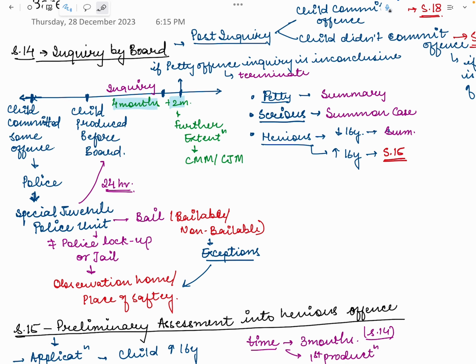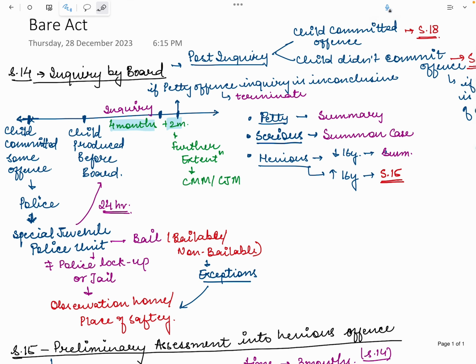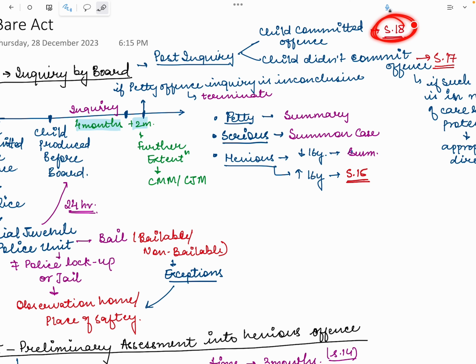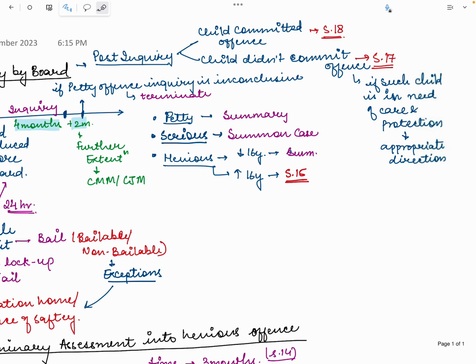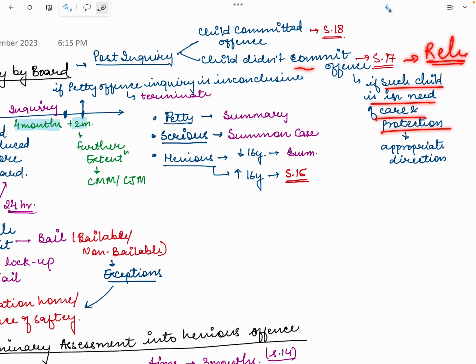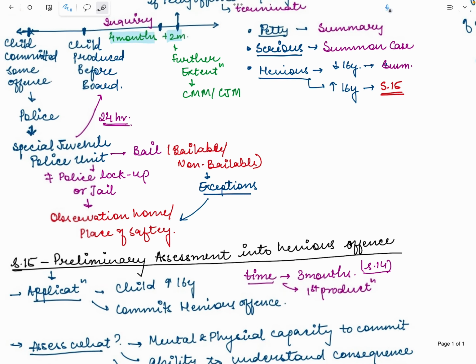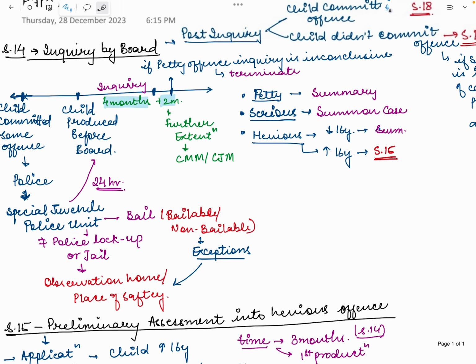If the child committed the offense, the order would be passed under section 18. If the child did not commit the offense, the order would be passed under section 17. And obviously, if the child didn't commit the offense, the person will be released. But if the child is in need of care or protection, then appropriate direction would be issued by the board in such cases. So we have seen the post inquiry.